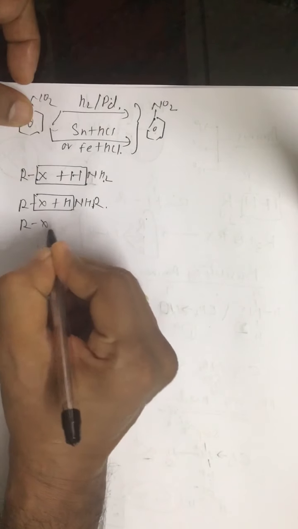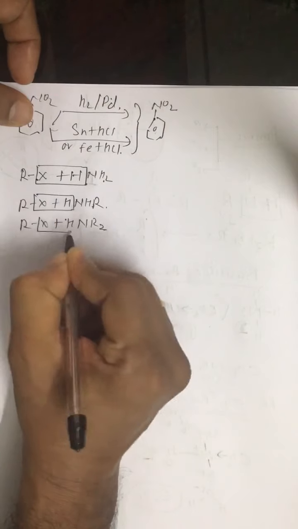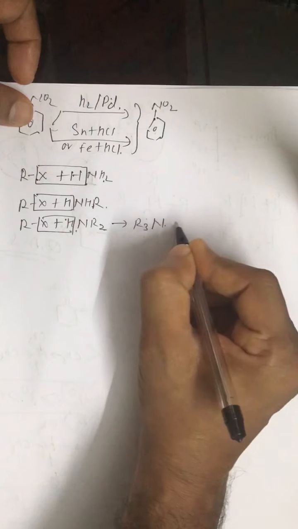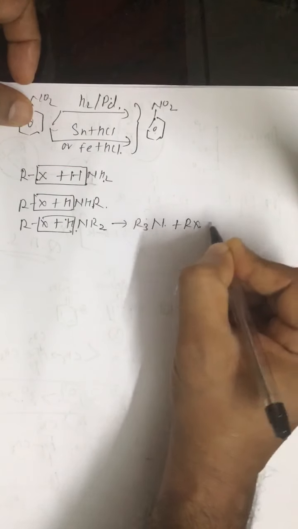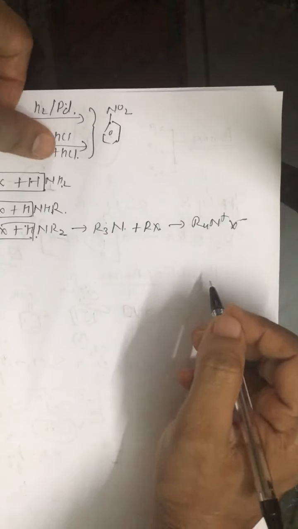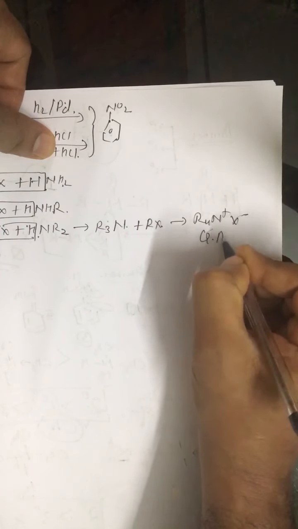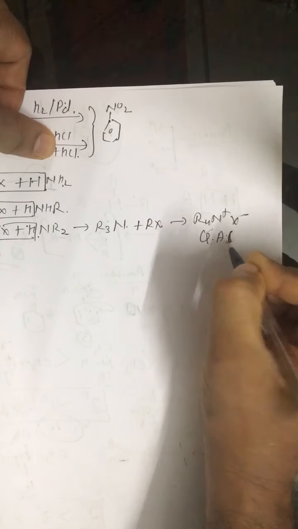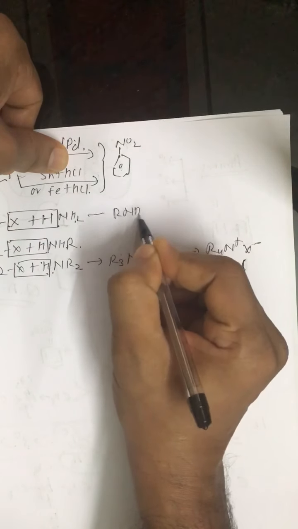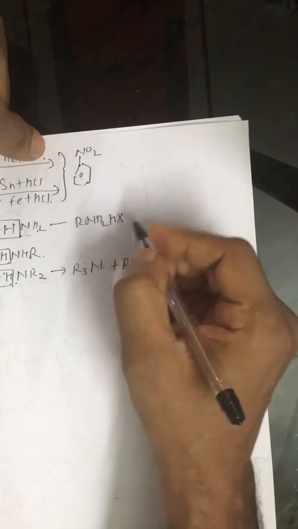Similarly, it again combines with alkyl halide to give tertiary amine R3N, and this R3N can again combine with alkyl halide to produce R4N positive X negative. This is called quaternary ammonium salt. And the RNH2 formed in the first reaction combines with HX to give RNH3X.